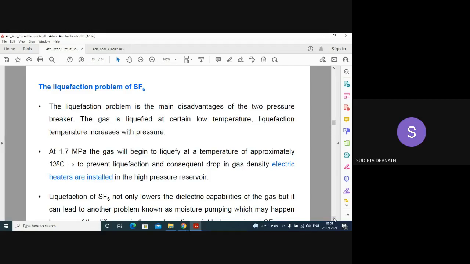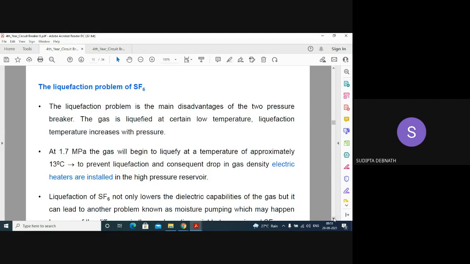If the gas liquefies, there will be a problem, because it won't be able to act as a dielectric medium. So to prevent liquefaction and a drop in gas density, electric heaters need to be installed in the high pressure chamber reservoir.